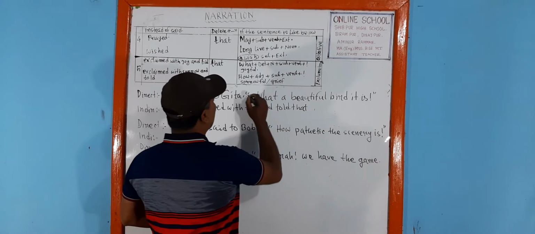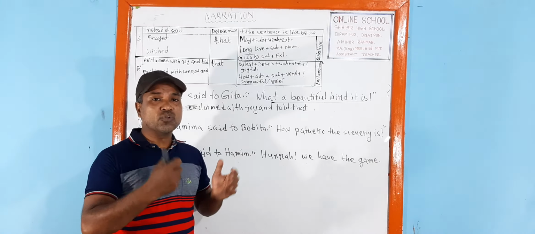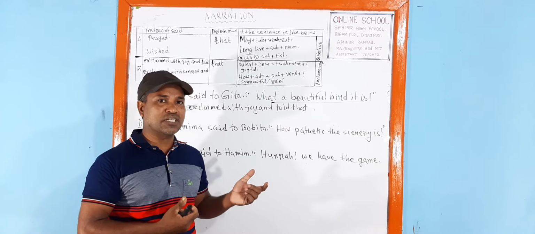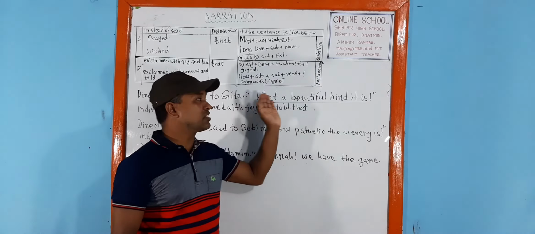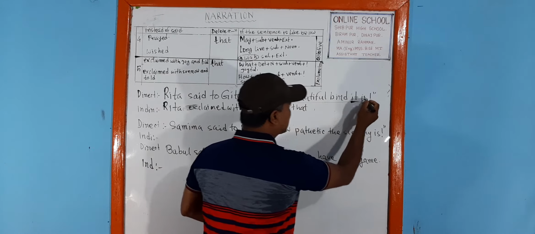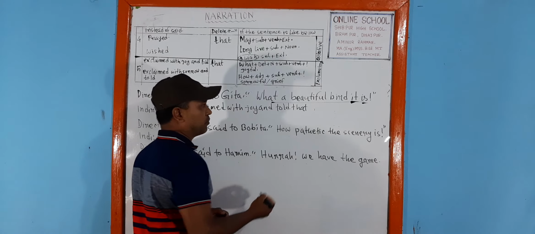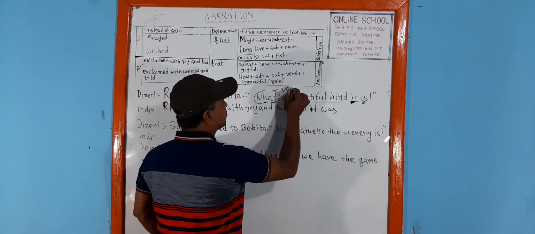Now, another activity we have to do all the time. Already I have told you that these sentences will be transformed into assertive sentences. And we know the process of changing an exclamatory sentence into an assertive sentence. At the last of the sentence there are the subject and verb. This subject and verb will come at the first place. So "it", and if we get "is", there will be "was". It was.